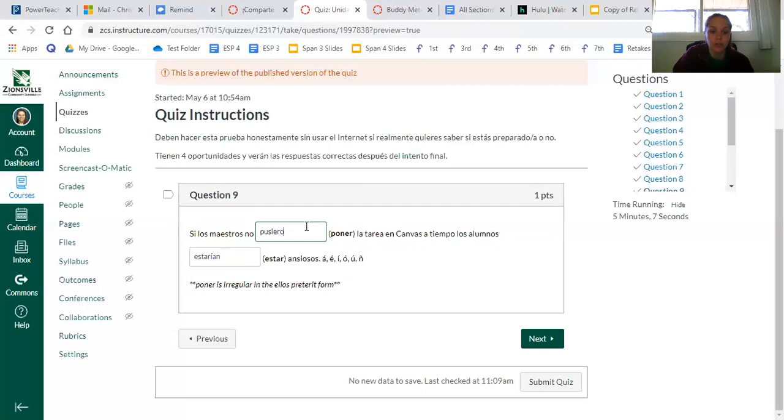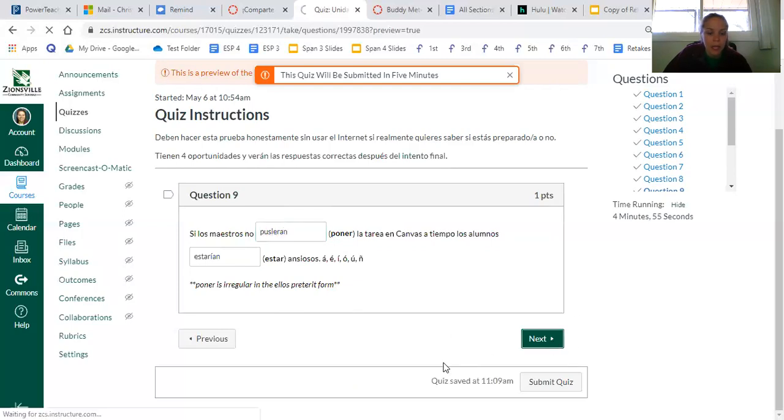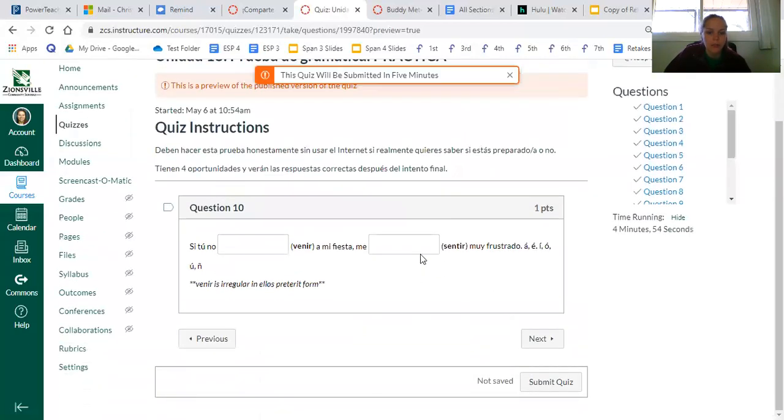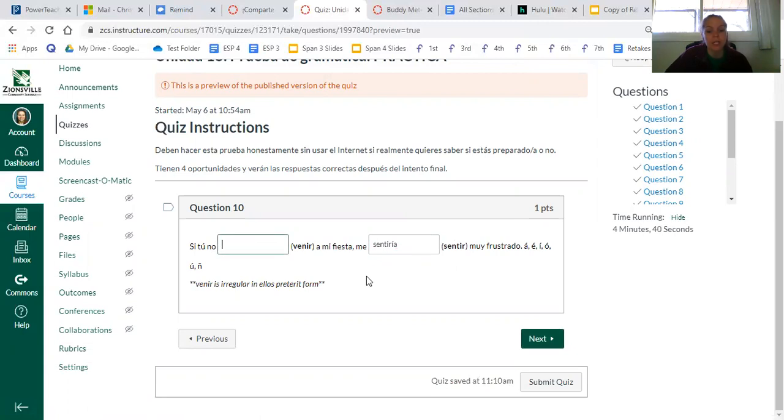I take off the ron, back up there, and now I add my ra, ras, ra, ramos, ran. And because it's los maestros, I'm going to add ran. Okay. So that's those two. So again, it might be easier if you think of it as, okay, the one next to the C is the hard one. The other one is the would, which is the verb plus ía. So I'm going to start here. So it's the whole verb plus ía. And then over here, this is the harder one.